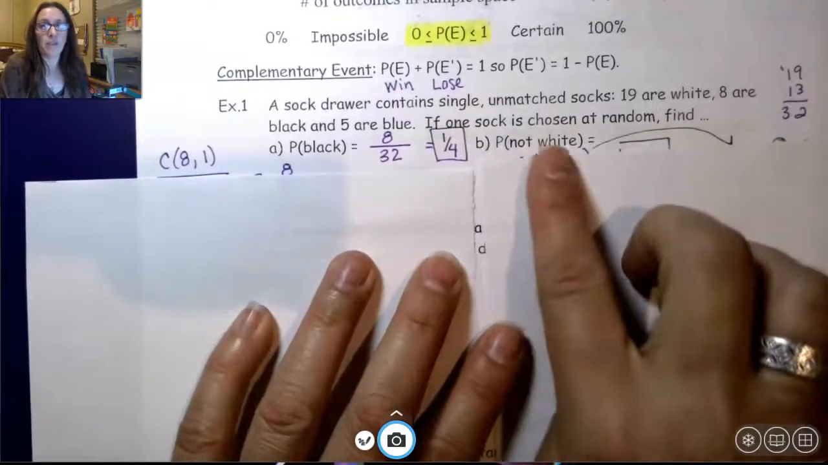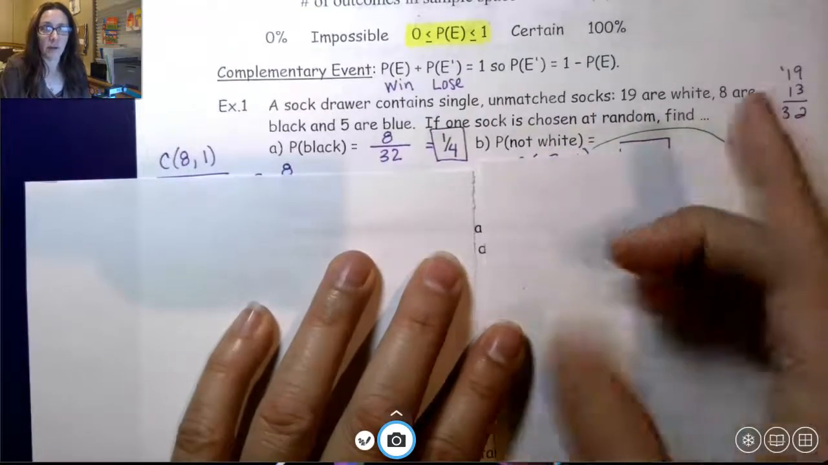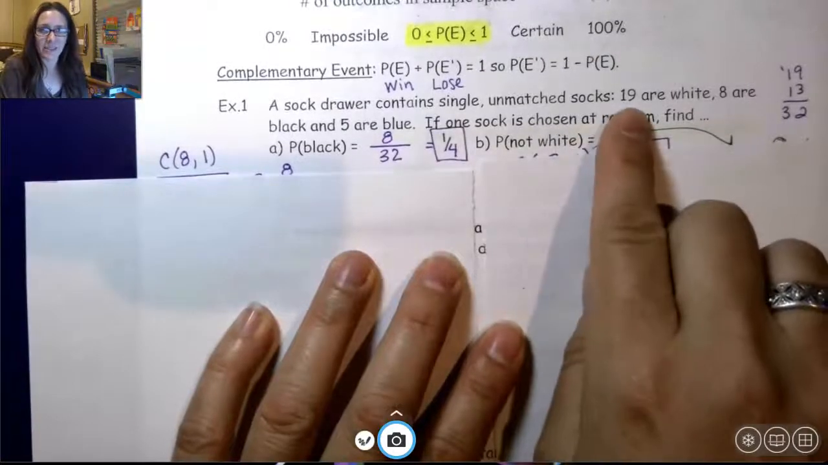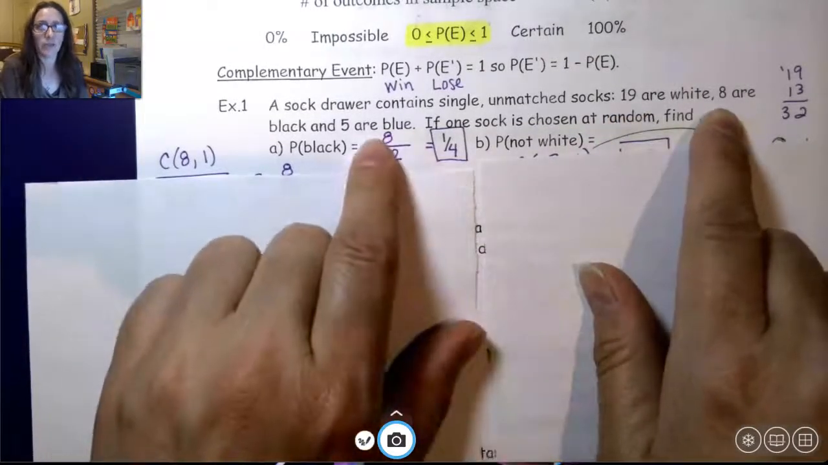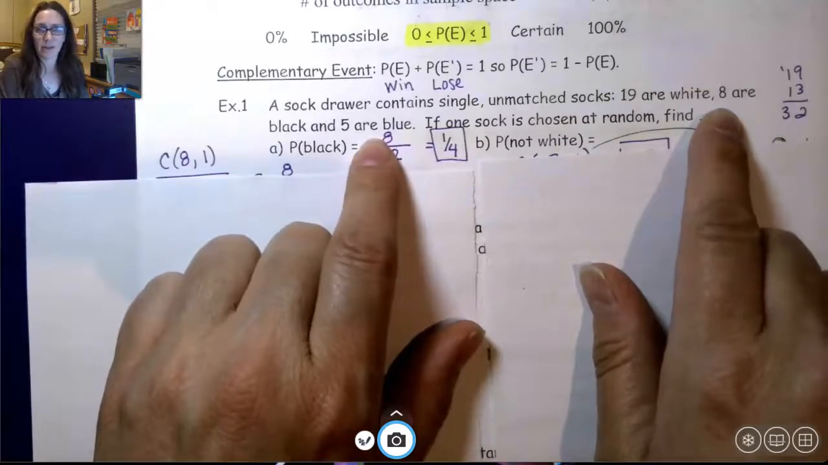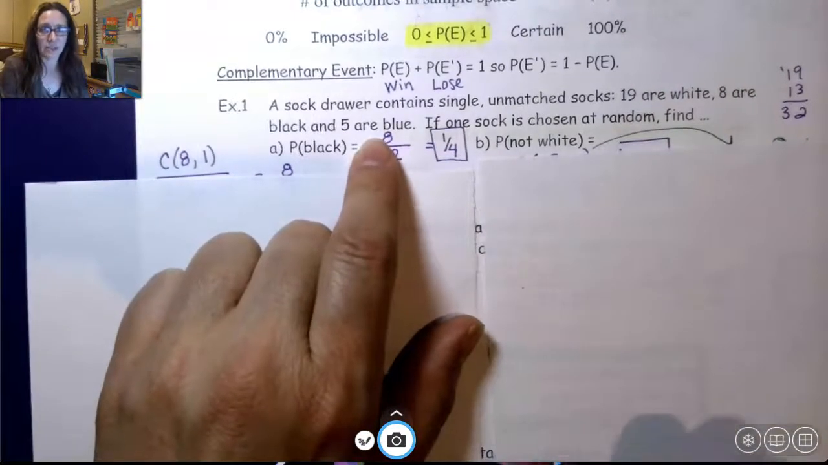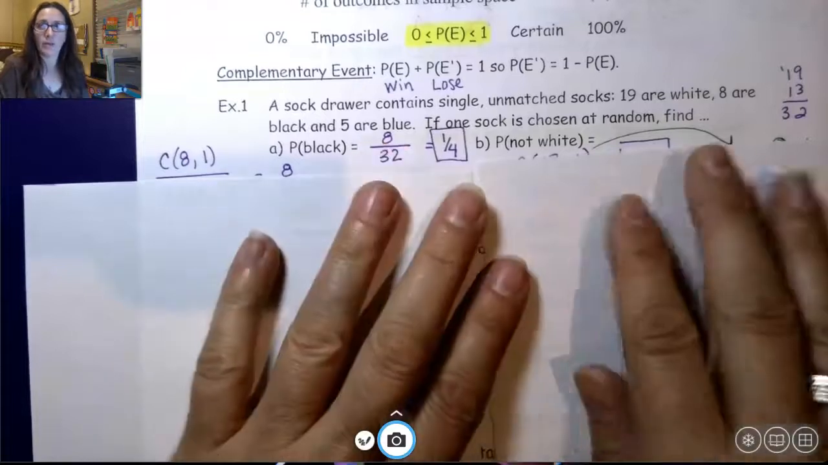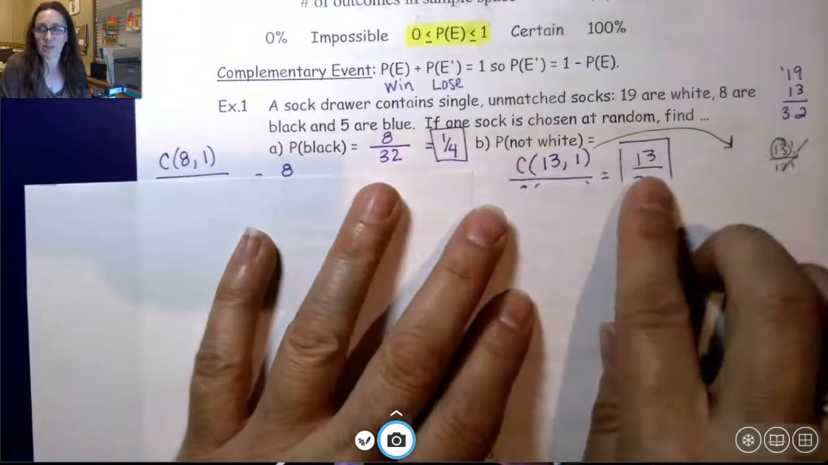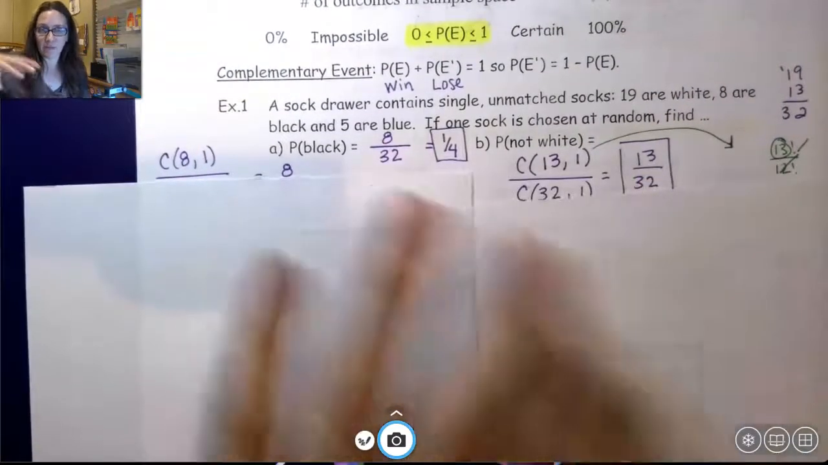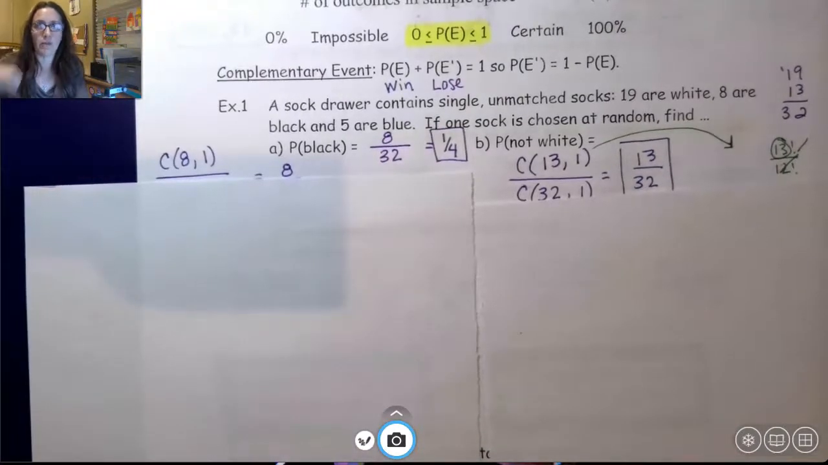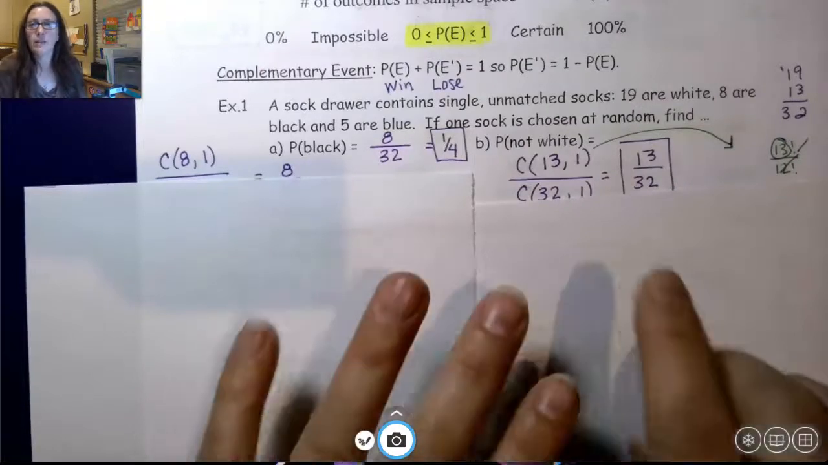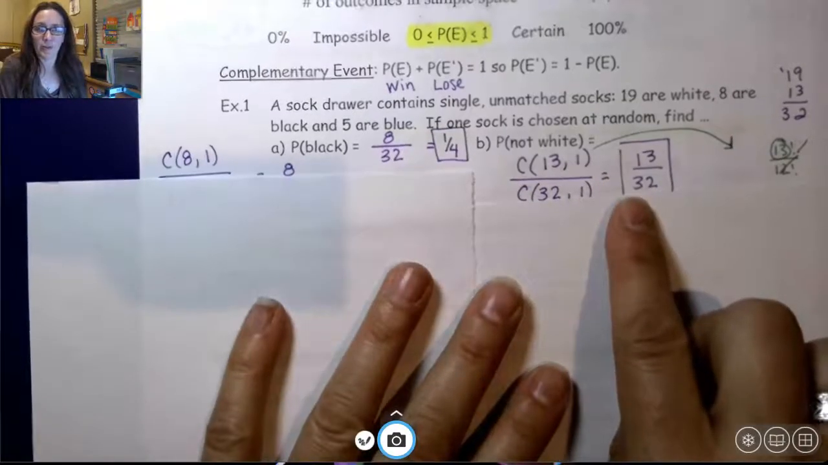The probability of not a white sock. Well, there's 19 white, so there's 8 black and 5 blue. That means there's 13 that are not white. So I want any of those 13. That's what I want. So I want any of the 13 socks over any, there's 32 in the basket. So I'm going to pick out any of those 32, and I want one of them to be not white. So I have 13 out of 32 probability.